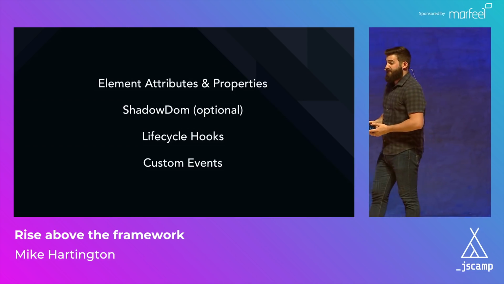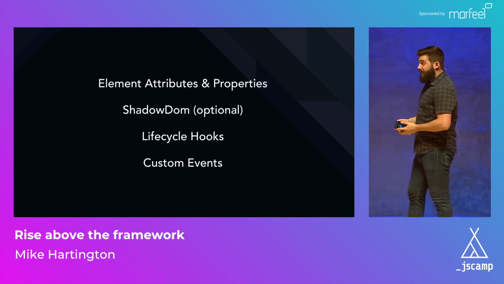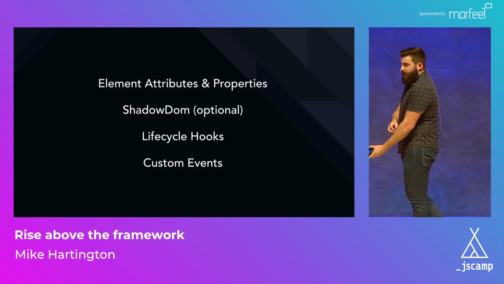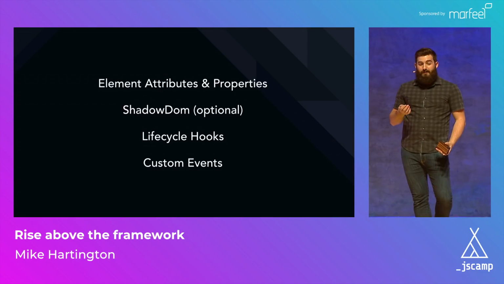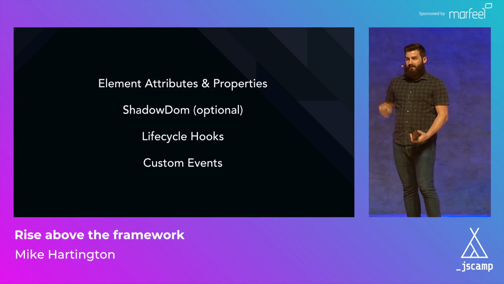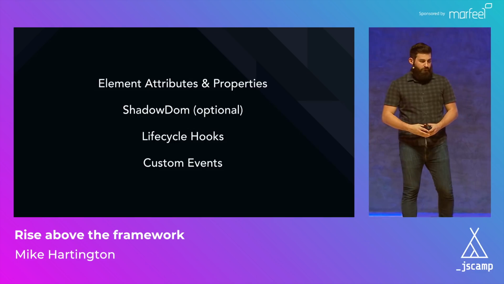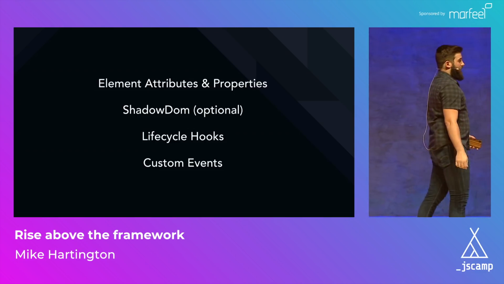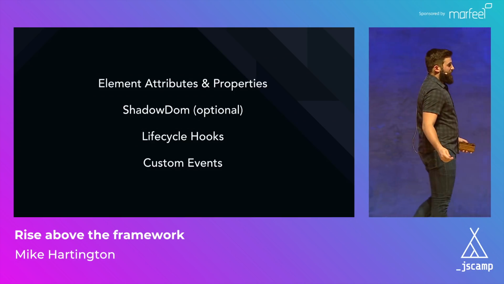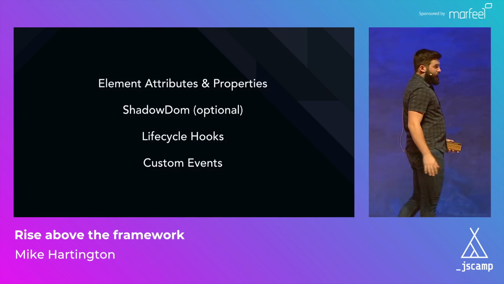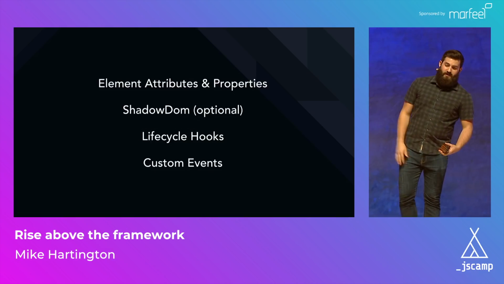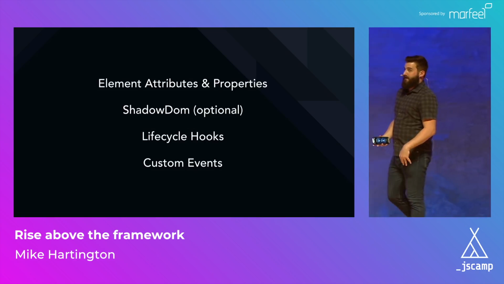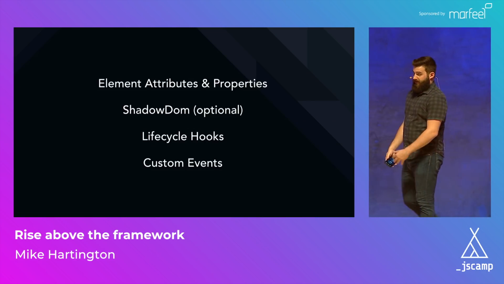We have custom elements and custom attributes and properties that can be set onto the component. We have shadow DOM if we really want to use it. Again, it's not a hard requirement, but you lose out on all the things like style encapsulation. We get lifecycle hooks. So anytime the component has been added to the DOM, a hook will get fired. Anytime a component has its attributes or properties changed, we get a callback. And anytime we remove an element from the DOM, we have another lifecycle hook that we can attach to.